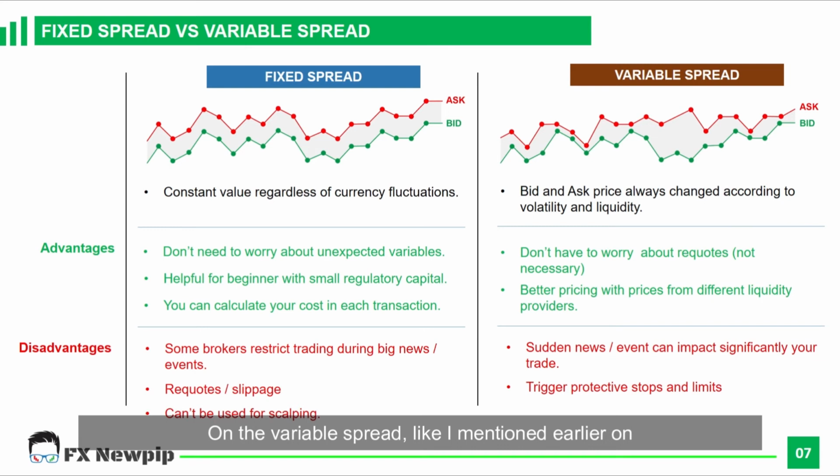On the variable spread, like I mentioned earlier, the bid and ask price always change according to volatility and liquidity. The advantage of variable spread is that the trader doesn't need to worry about requotes, and of course in the competitive market nowadays, most forex brokers offer a good spread to traders. The disadvantage is sudden news or big events can impact your spread significantly, and it can trigger protective stops and limits.